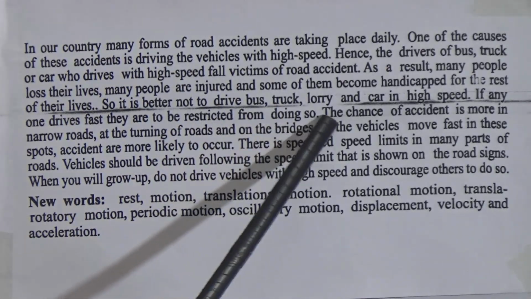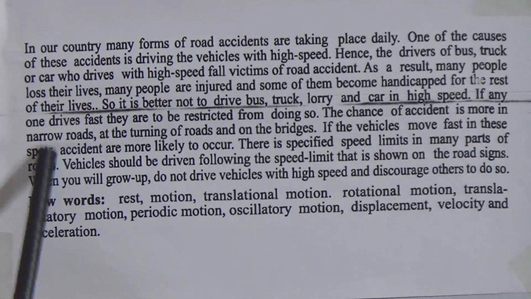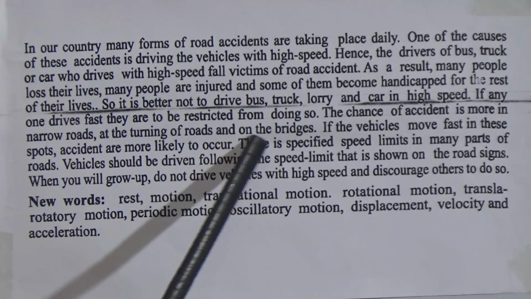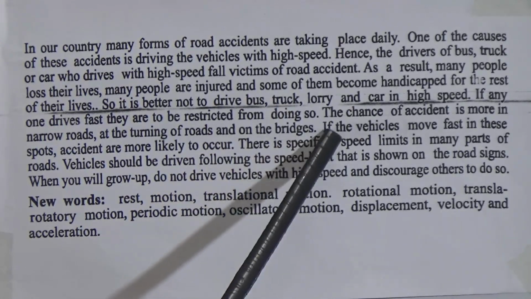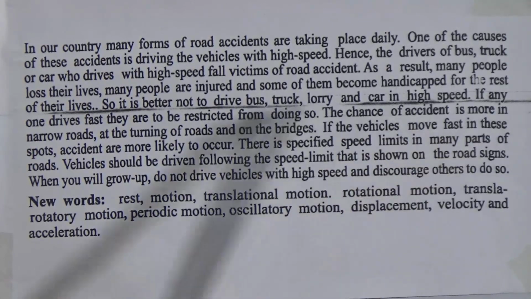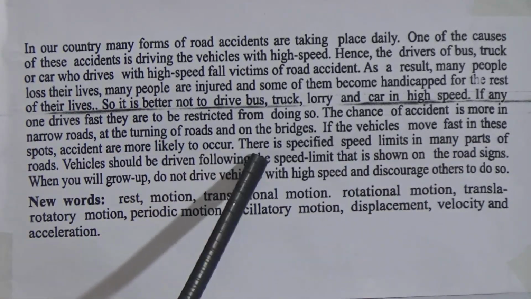from doing so. The chance of accident is more in narrow roads, at the turning of the roads and on the bridges. If the vehicles move fast in these spots, accidents are more likely to occur.